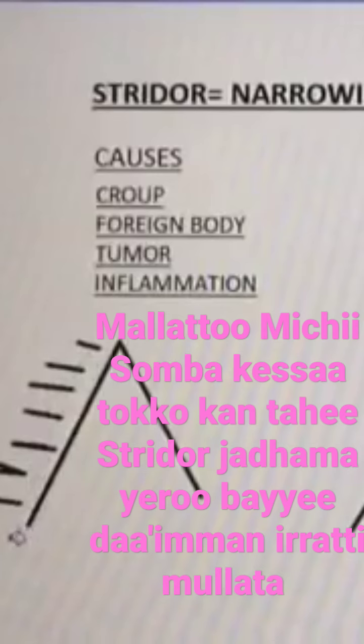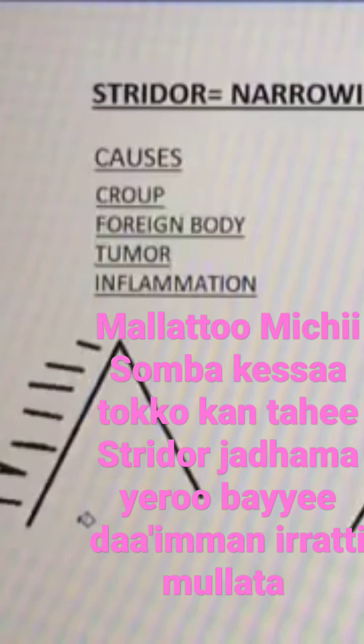So during inspiration, stridor can be heard without a stethoscope. It originates from around the pharynx and the larynx, so therefore it can be heard during inspiration without a stethoscope. You can hear it standing next to them, and sometimes you can hear it on the exhalation too.